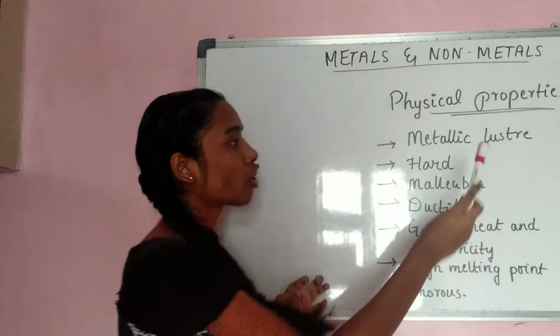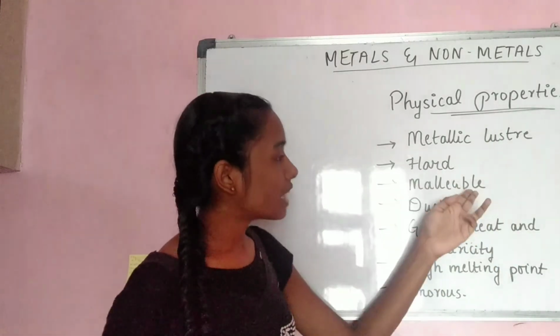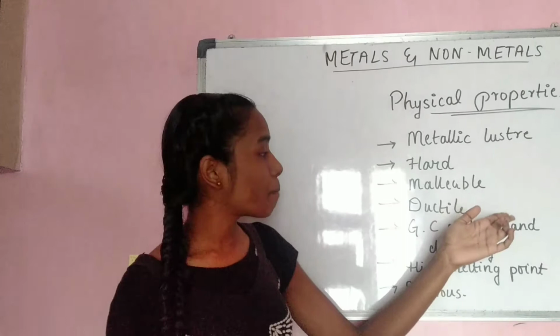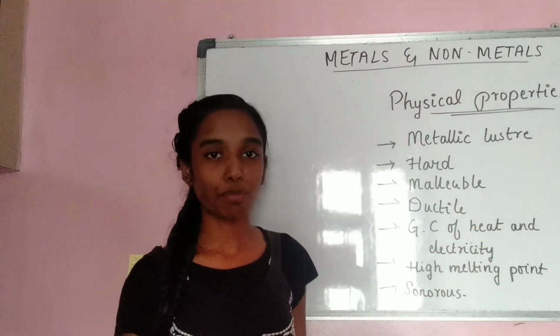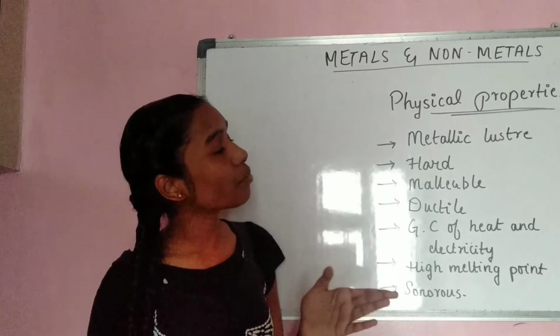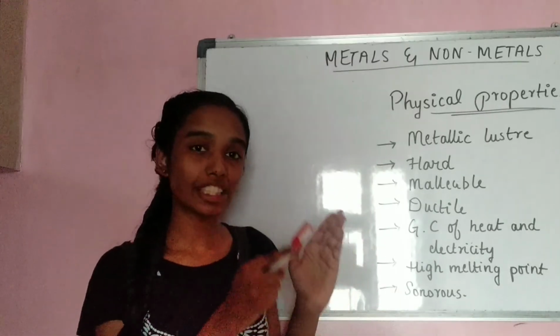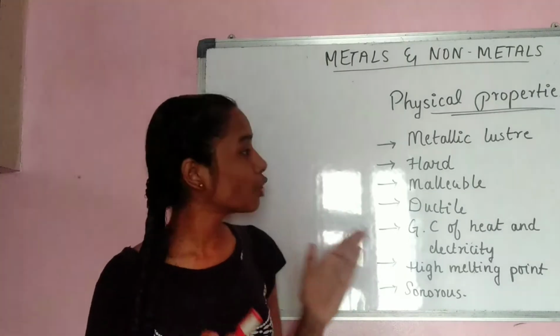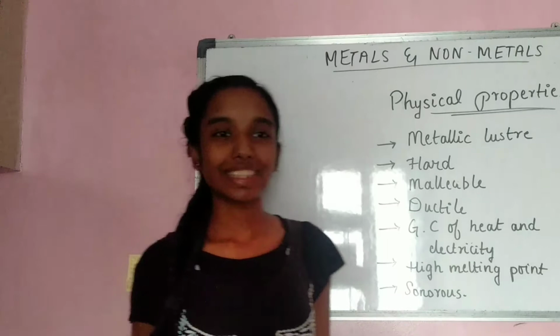That is, they are not lustrous, they are soft in nature, and they are not malleable, they are not ductile. They are bad conductors of heat and electricity, and they have a very low melting point. So these are some physical properties of non-metals. Once you are thorough with the physical properties of metals, it is very easy for you to deal with physical properties of non-metals.